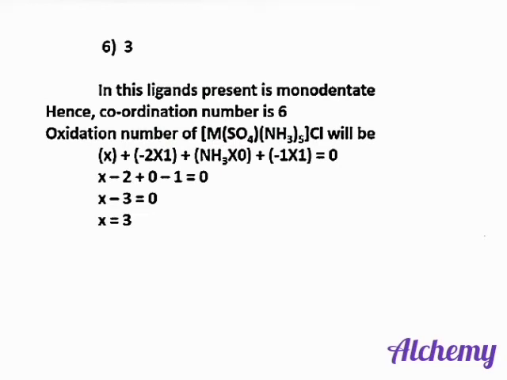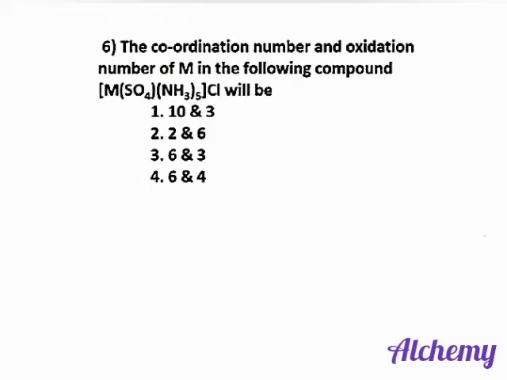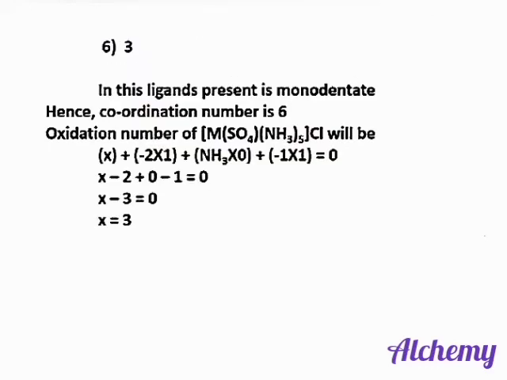The sum total of the oxidation numbers of the whole compound will be 0. So we can equate the values in this equation. The unknown X is the central metal atom. Sulfate has a charge of -2. Ammonia is a neutral ligand. Chlorine has -1. So finally we will get the answer as 3. So the coordination number of M is 6 and the oxidation number of M is 3.